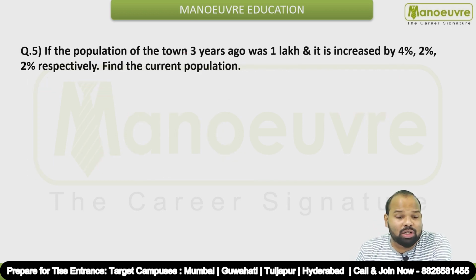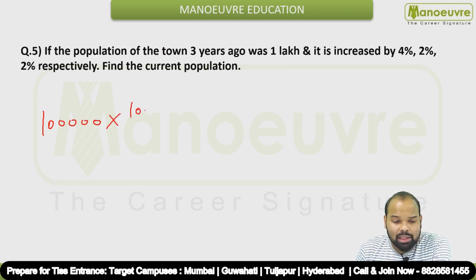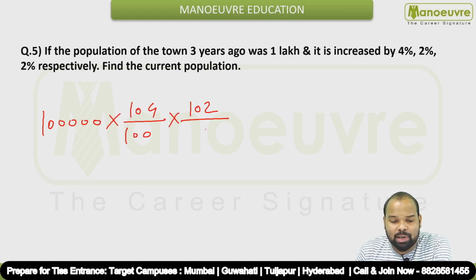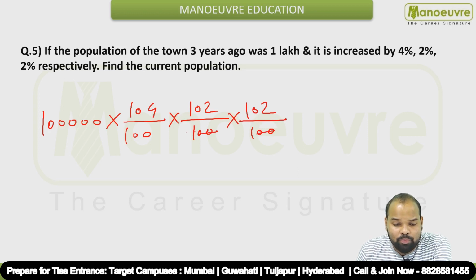If the population of the town 3 years ago was 1 lakh and it is increased by 4%, 2% and 2% respectively, then find the current population. So 3 years back the population was 1 lakh, and then in the next year it is getting increased by 4%, that is 104 by 100. And then next year it is going to increase by 2%, that is 102 by 100, and then again multiplied by 102 by 100. So you can cancel out a total of 5 zeros from here. 1 zero is still left over here.